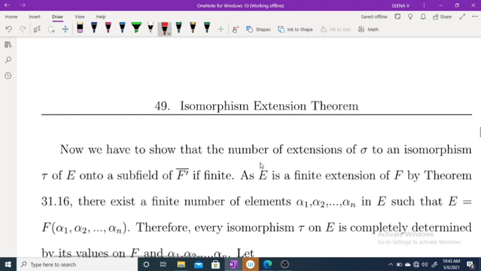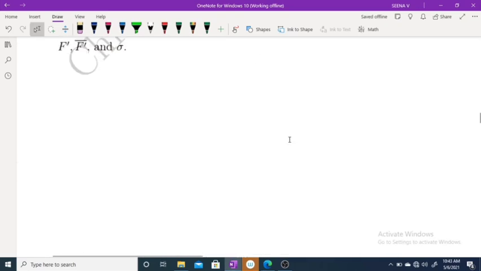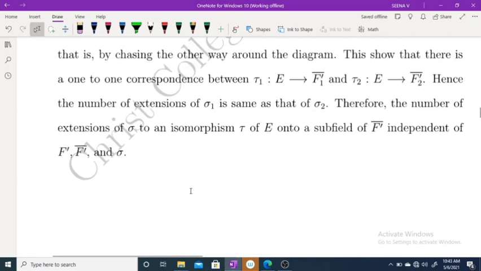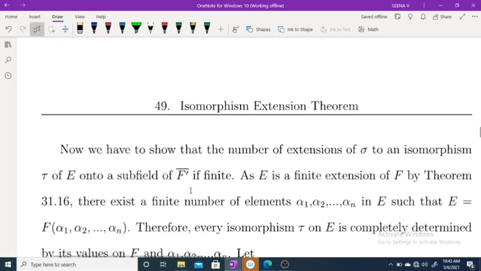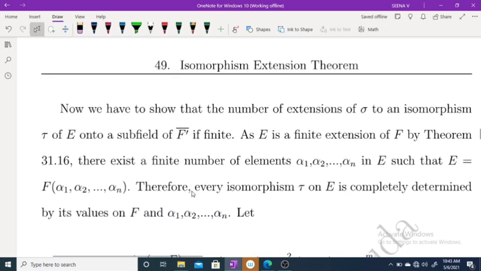Now we have to prove, okay, from here we get that this number of extensions is independent. Now we have to prove this number of extensions is finite. Okay. Now we have to show that the number of extensions of sigma to an isomorphism tau of E onto a subfield of F dash closure is finite.